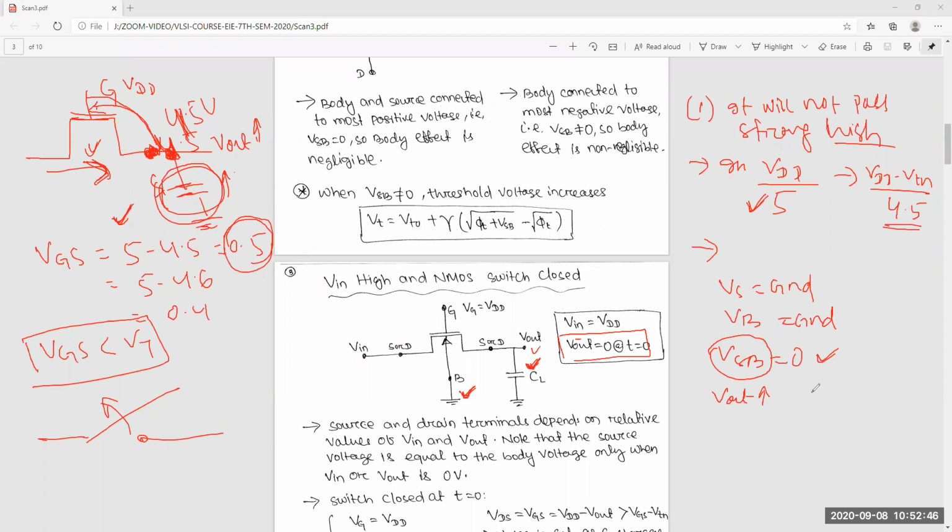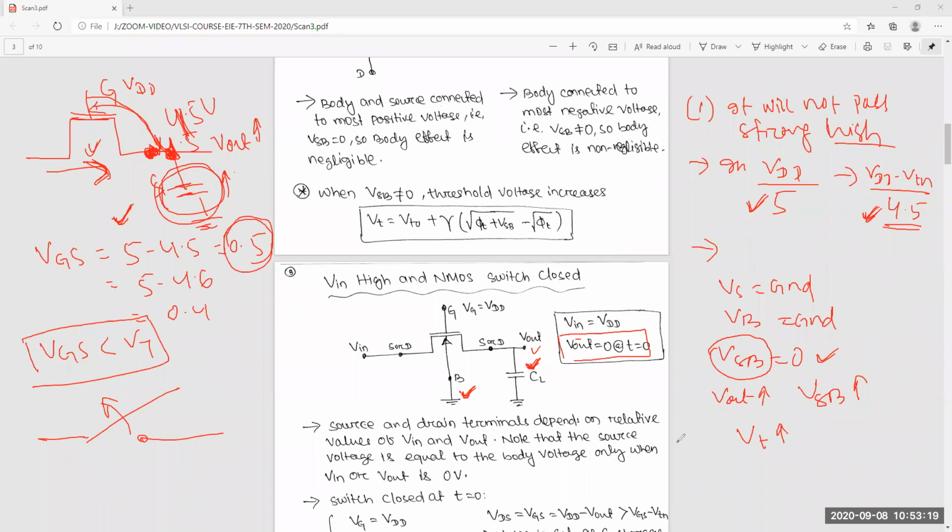Come on guys, increasing? Yes, sir, increasing. So VSB increasing means your threshold voltage, what happens? Increases. Now got the point. When you use a single MOSFET as a switch, suppose it's NMOS and you want to pass a high, then your first disadvantage is you will not get a strong VDD, strong high.